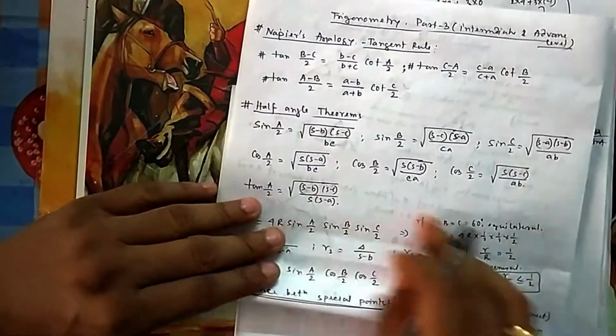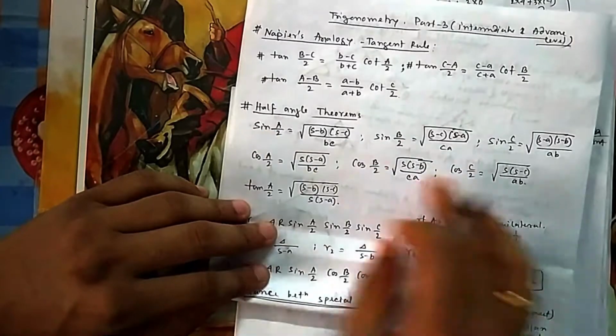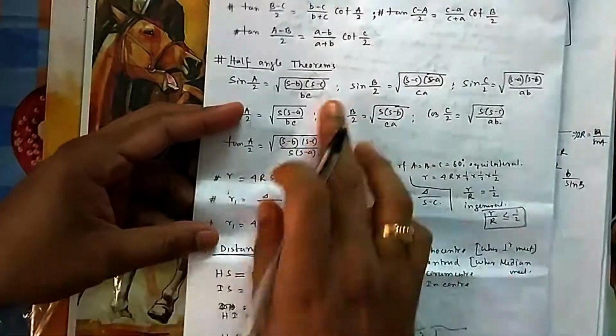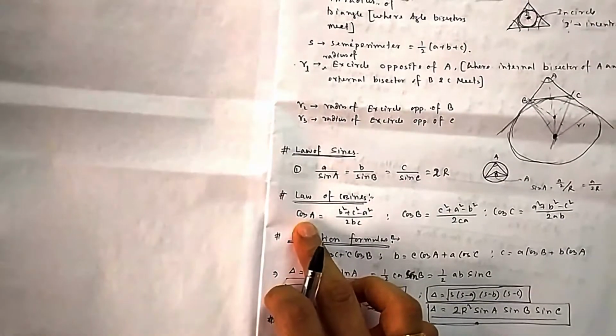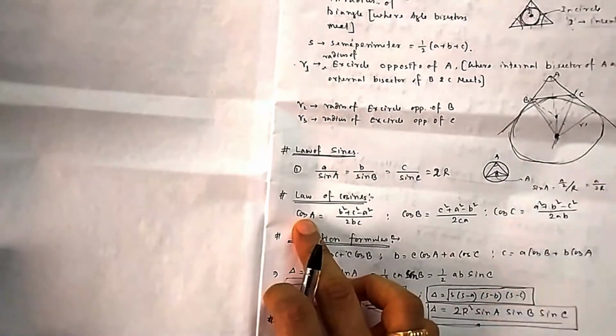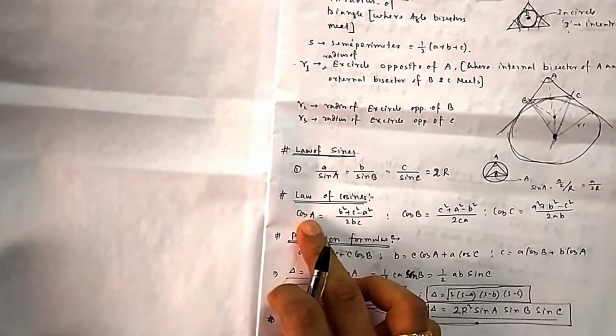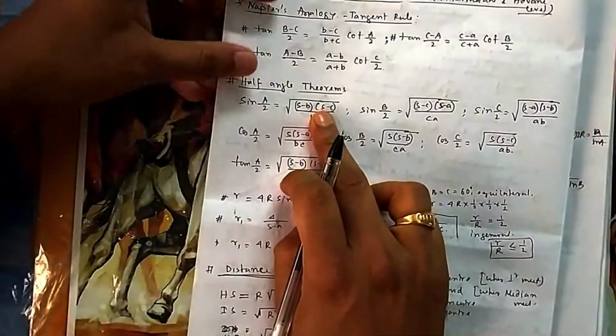Half angle theorems, this also comes. So sin A by 2, sin B by 2, this also can be proved using this one only. From here also you can prove, from here also you can prove. You can write cos A, 2 cos square, cos 2 theta is equal to 1 minus 2 sin square A by 2. From that you can find sin A by 2. You apply that one, you will find this.